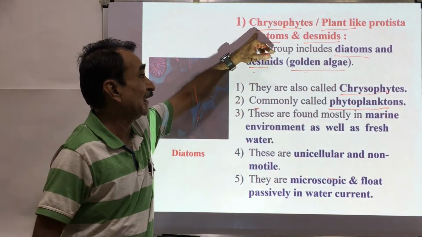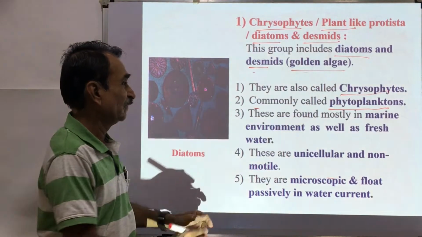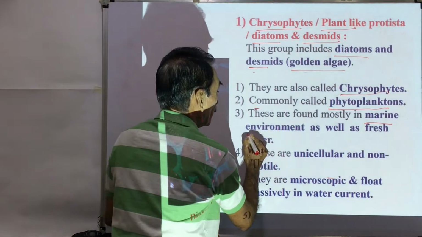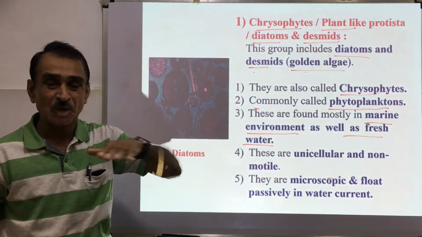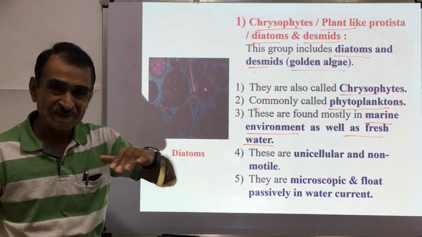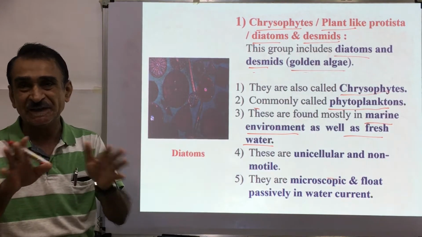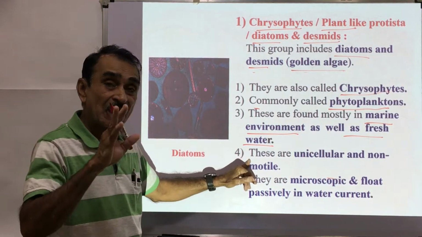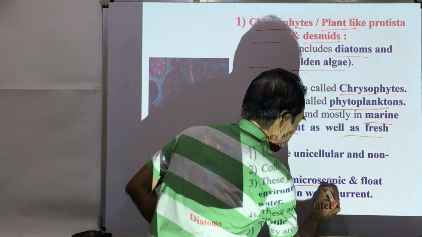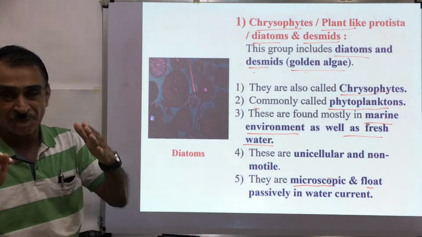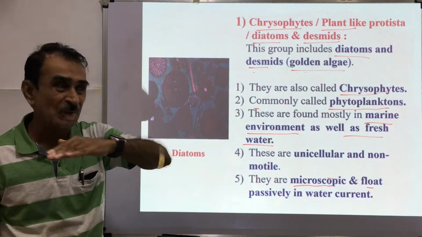These are chrysophytes. These are floating on the surface of water. These are phytoplanktons. They are found mostly in marine environment as well as fresh water. So they are floating on the surface of seawater as well as fresh water. These are unicellular and non-motile. They do not have cilia, they do not have flagella. So these are non-motile and these are made up of a single cell. They are microscopic and float passively in water currents. So along the water currents, they can move from one place to another.